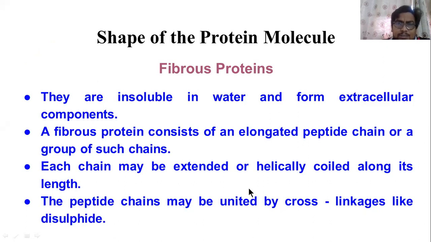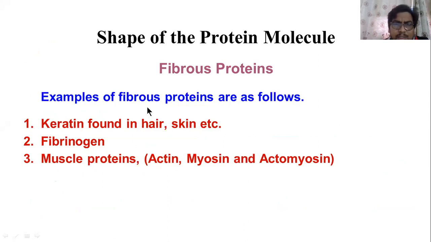Next, we are going to see the examples of fibrous protein. Basically, the common example which we see is keratin, which is found in the skin, hair, etc. And fibrinogen, the clotting factor, is also an example of fibrous protein. And muscle proteins like actin, myosin, actomyosin. So these are all the best examples of fibrous protein.